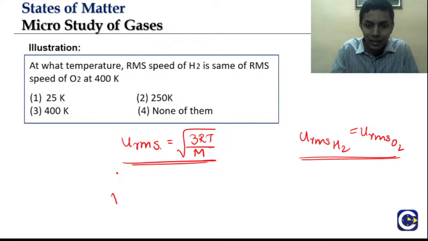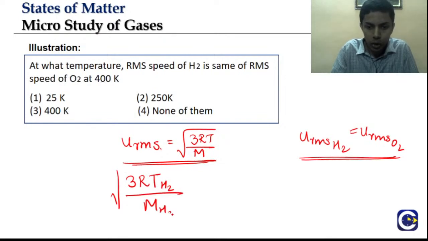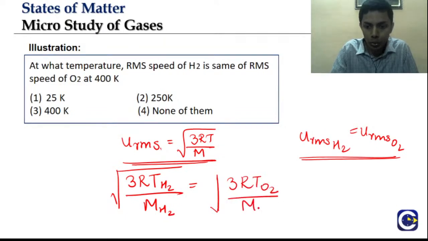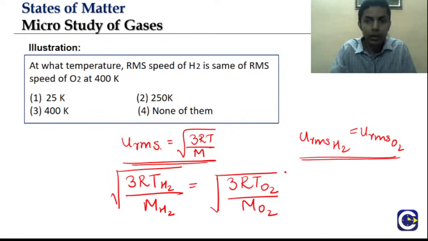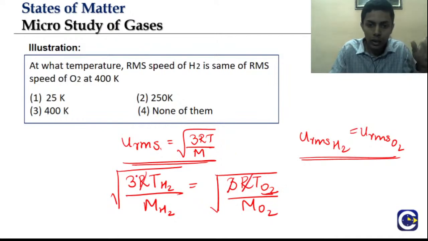So I can write root of 3R TH2 divided by MH2 equal to root of 3R TO2 by MO2. Right, that's what they are telling us. RMS velocity of both of them are same. TO2 is given to us. Root of 3R I can cancel out on both sides because both are going to remain same.